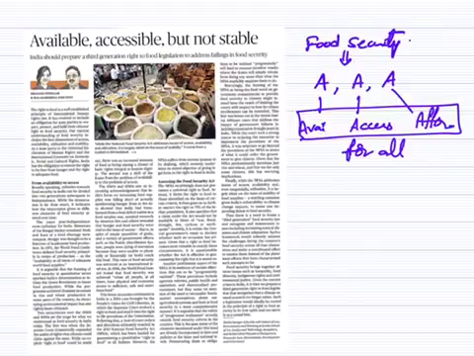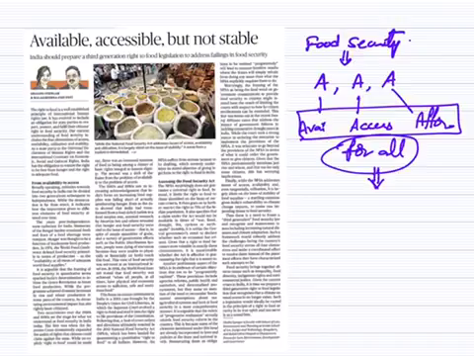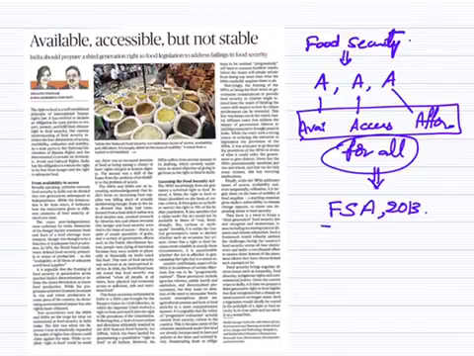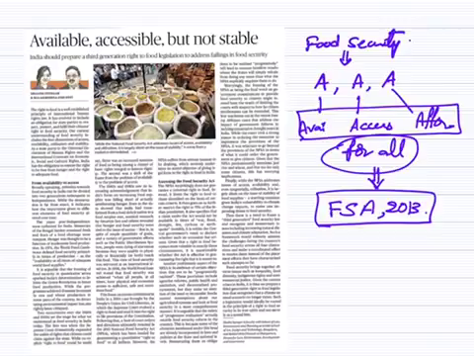Why do we need food security? Food is the basic commodity or basic need of all the people. So availability, accessibility and affordability of food for all within the time, that we consider as food security. To provide food security, in India we have the Food Security Act of 2013. We have different cases that led to the enactment of this act.